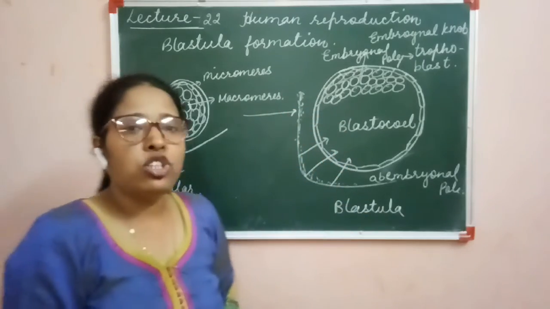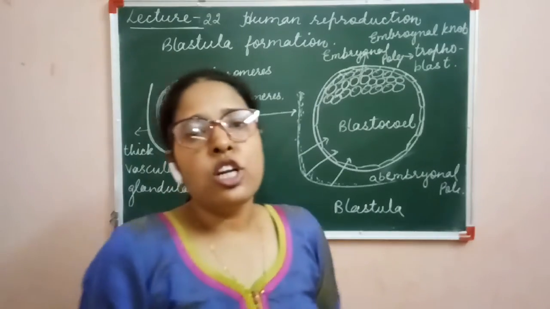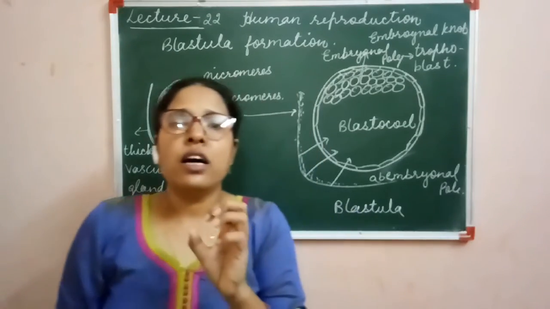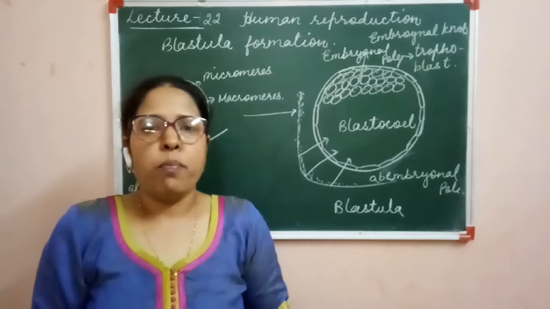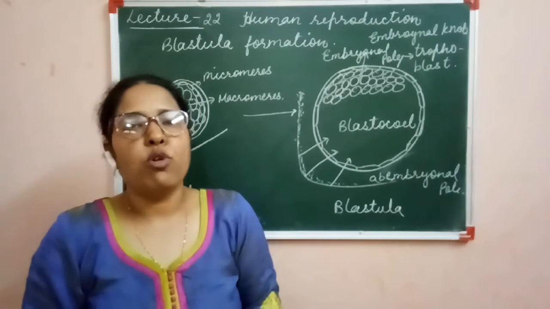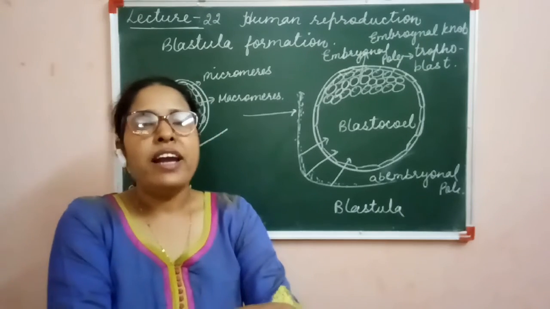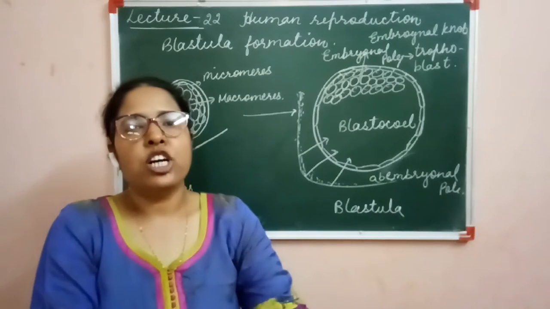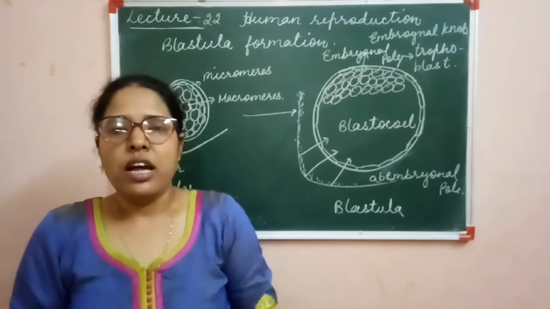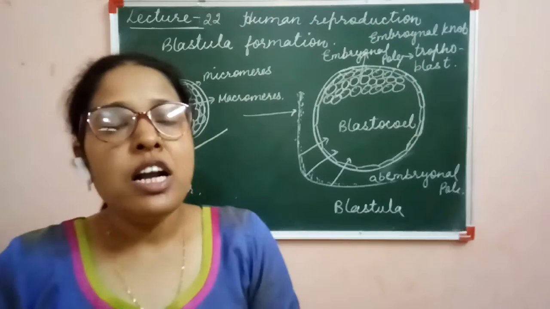Now what is the function of this trophoblast? The trophoblast does not take part in the formation of the proper embryo, but its cells provide nutrition and protection to the other structures at the time of fetal development, when placenta formation takes place.